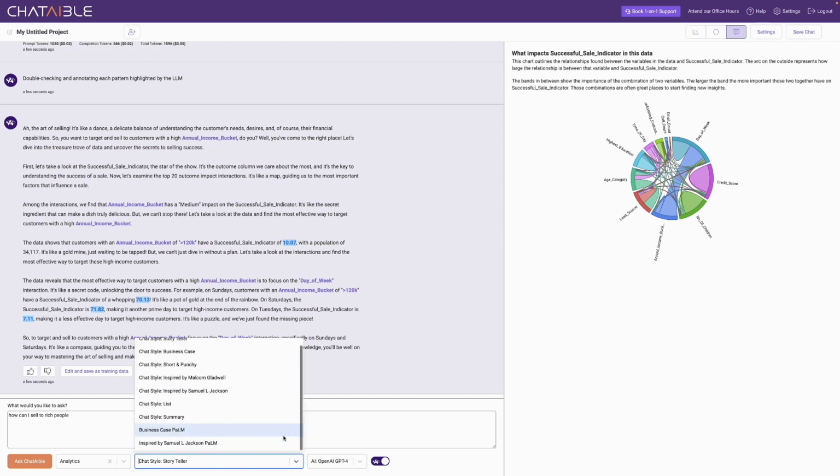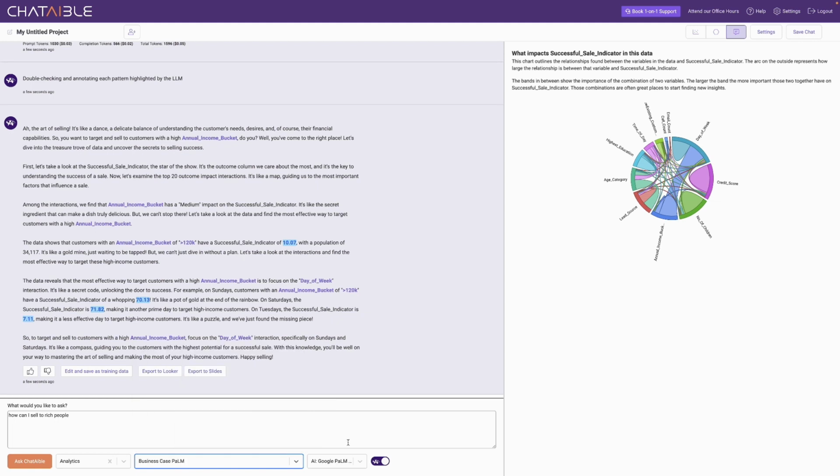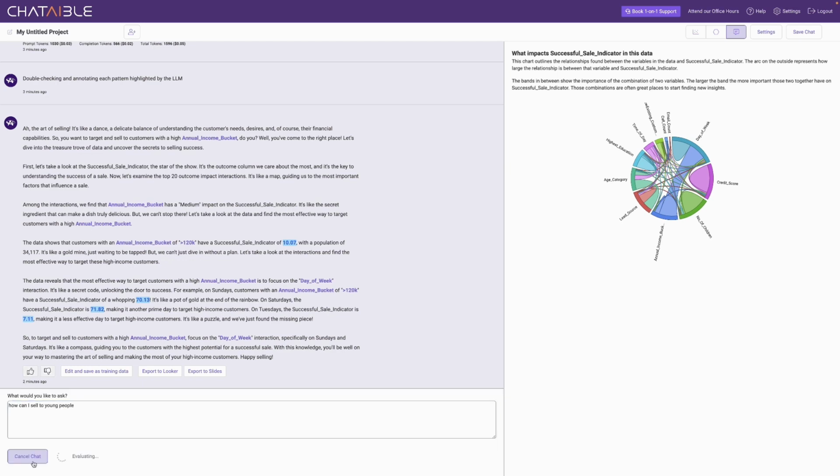I could just switch over to a different chat style. So let's say I do business case PaLM, and notice it moved to the PaLM algorithm. And the key thing here is that PaLM is going to be much faster and less expensive. So let me ask the question, how can I sell to young people to PaLM?